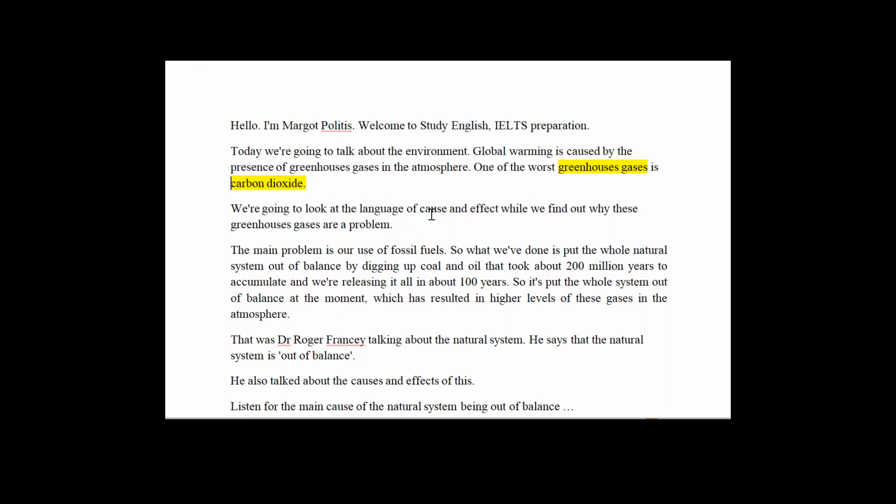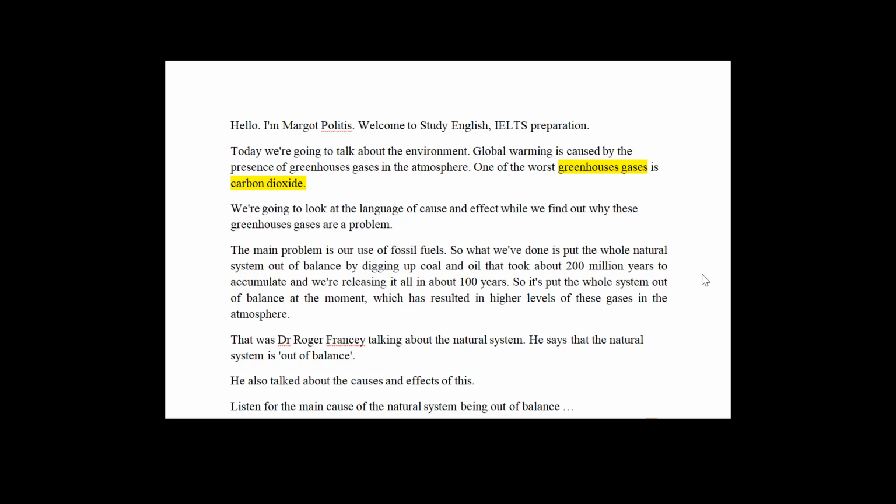So what we've done is put the whole natural system out of balance by digging up coal and oil that took about 200 million years to accumulate, and we're releasing it all in about 100 years. So it's put the whole system just out of balance at the moment, which has resulted in higher levels of these gases in the atmosphere.